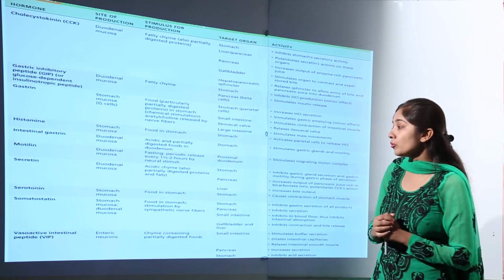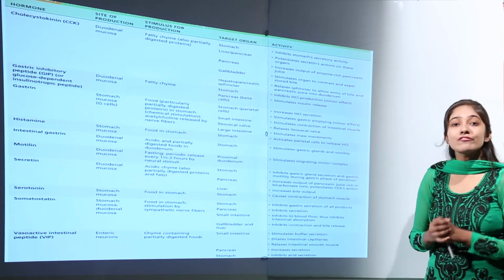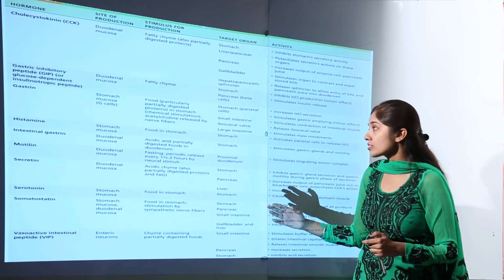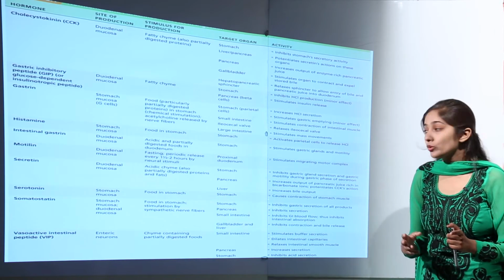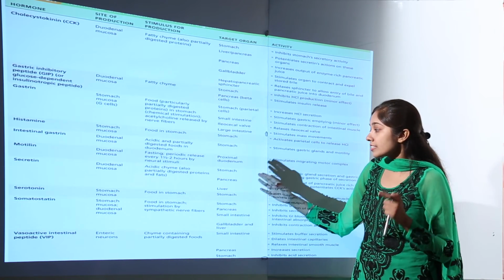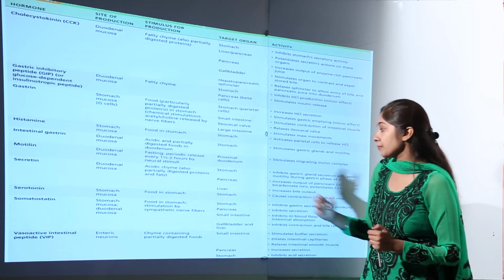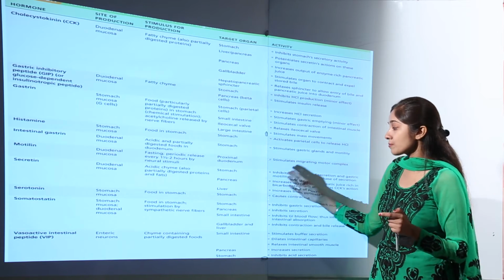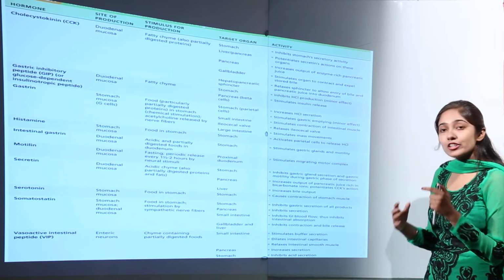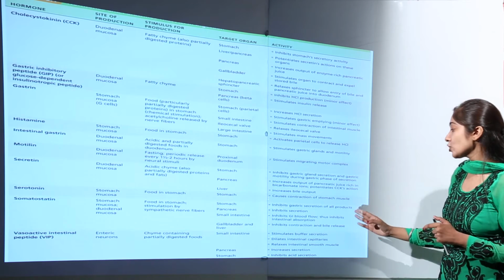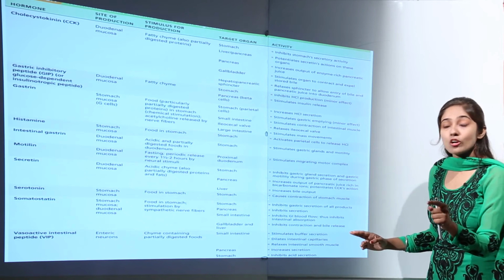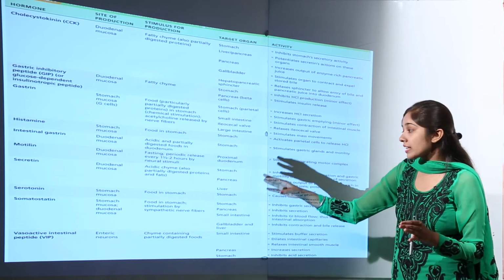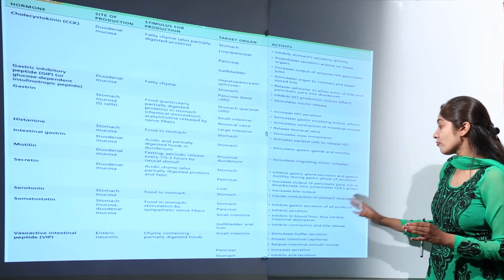Then we have the next hormone, somatostatin. The site of production is the stomach mucosa and duodenal mucosa. The stimulus is food in the stomach and stimulation by sympathetic nerve fibers. The target organs are the stomach, pancreas, small intestine, gallbladder, and liver. The action on the stomach is that it inhibits gastric secretion of all products.